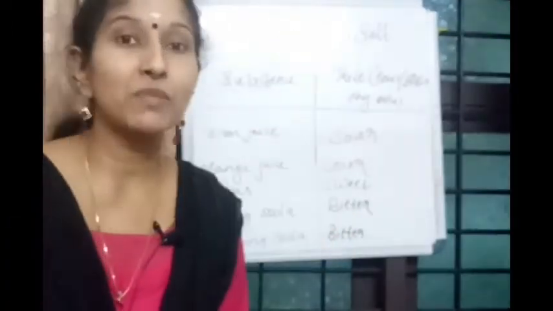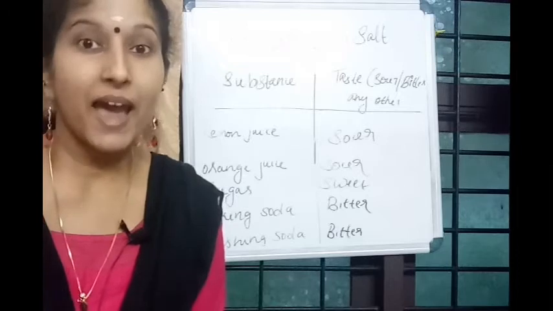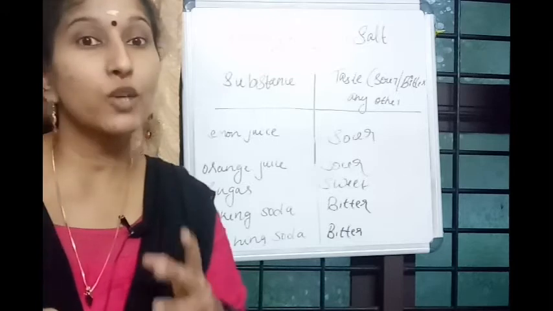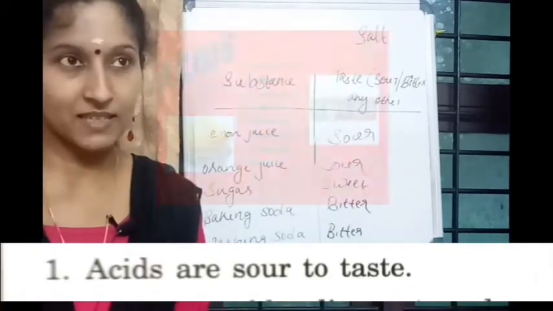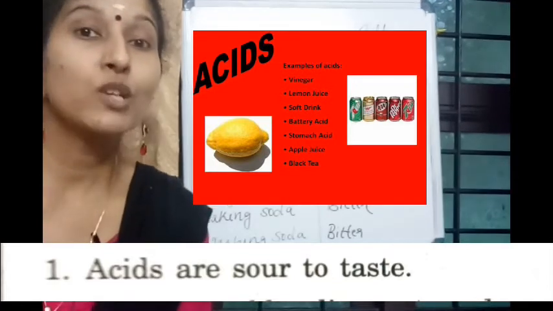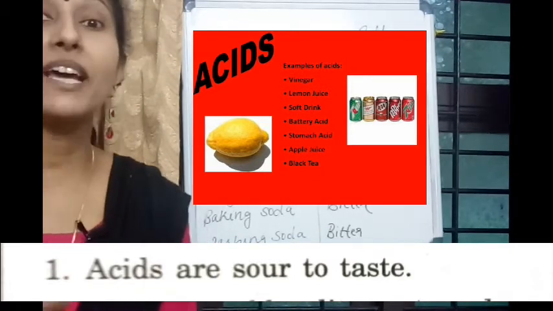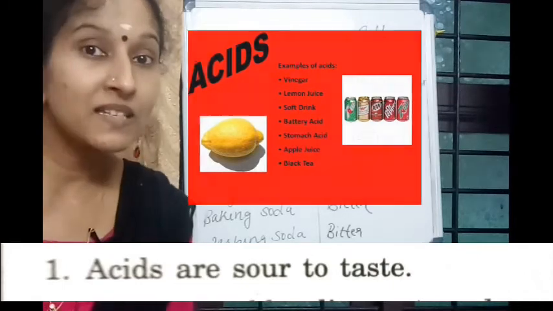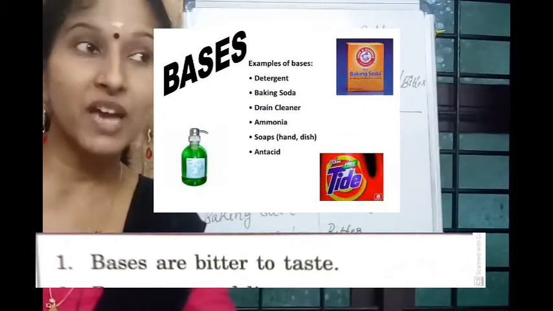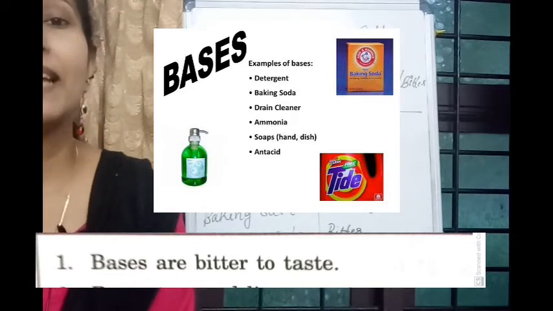So what can you conclude from this table? There are substances which have sour taste and there are some substances which have bitter taste. These sour tasting substances are acids. What are acids? Acids are the substances which have sour taste. Then what are bases? Bases are the substances which have bitter taste.